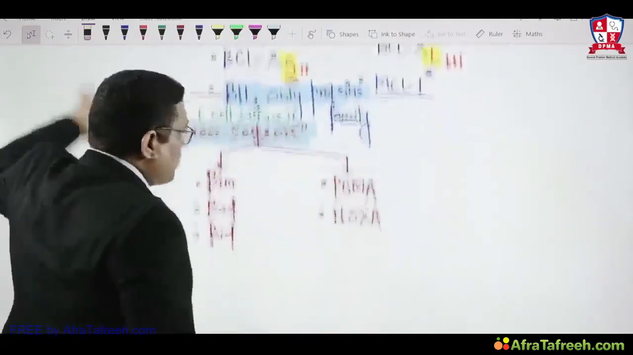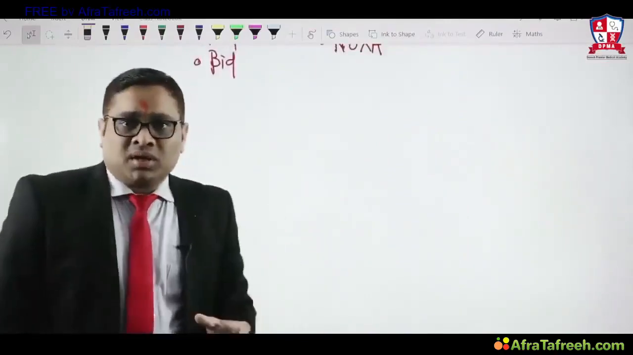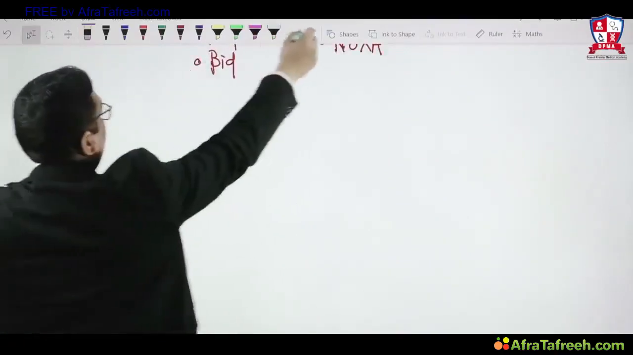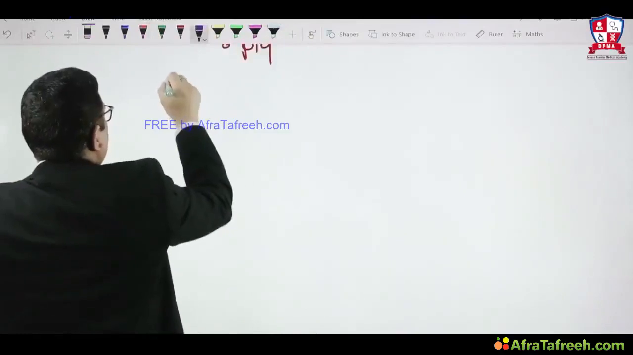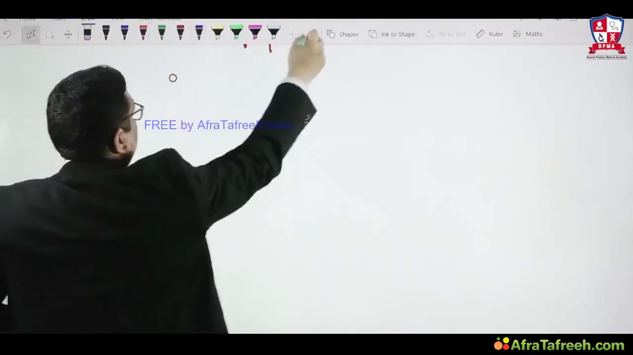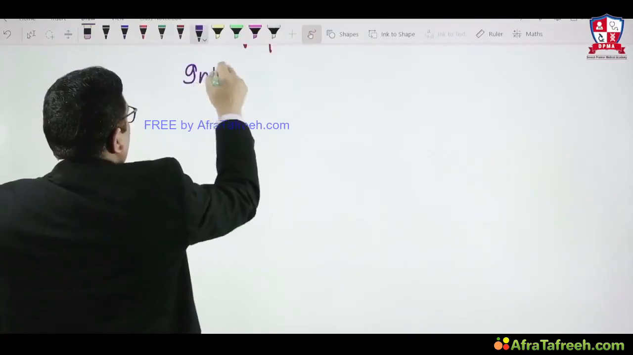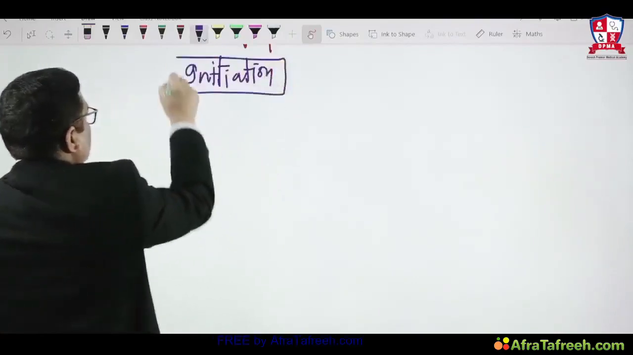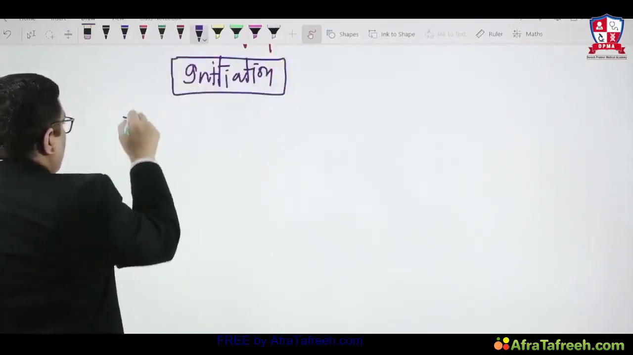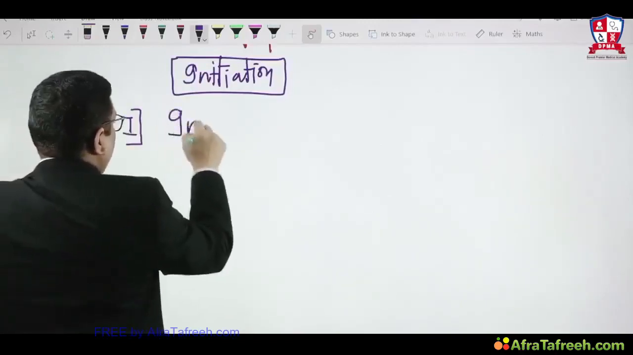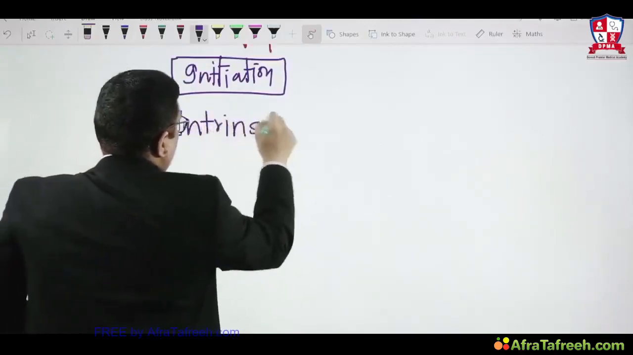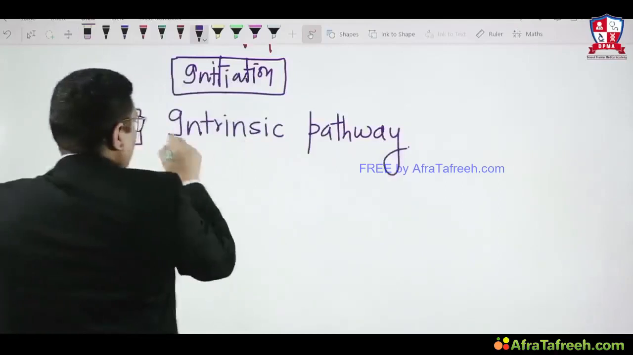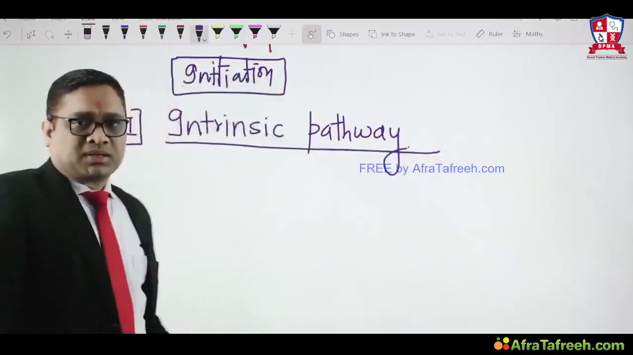Now we will move ahead and discuss in detail the initiation, the intrinsic pathway and the extrinsic pathway. As I said, these are part of initiation. We started like this: there is one event called initiation, and already we have discussed that initiation has two pathways. Number 1 we are going to discuss is the intrinsic pathway. So we will start from the intrinsic pathway, right?